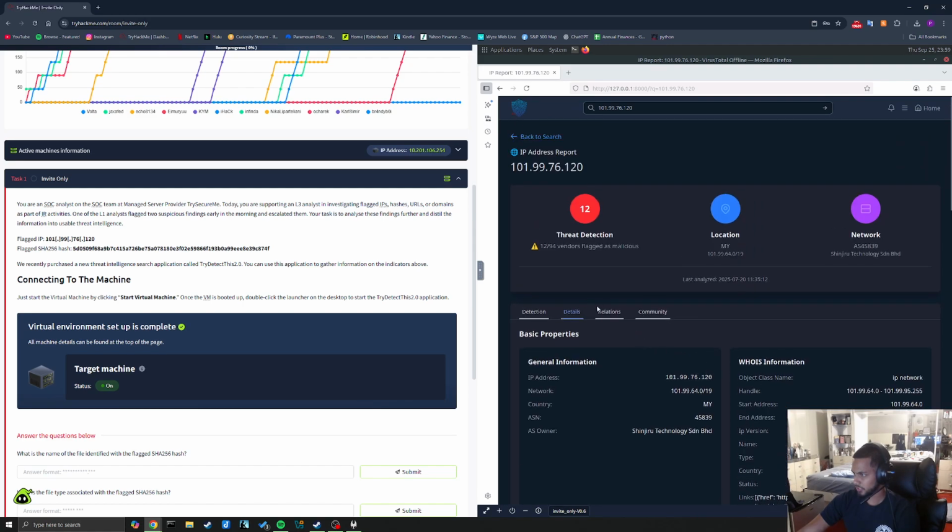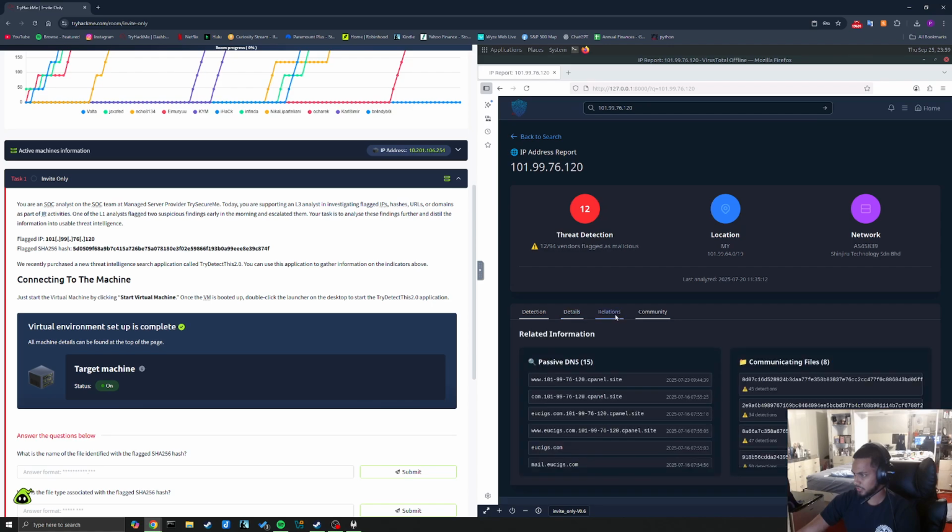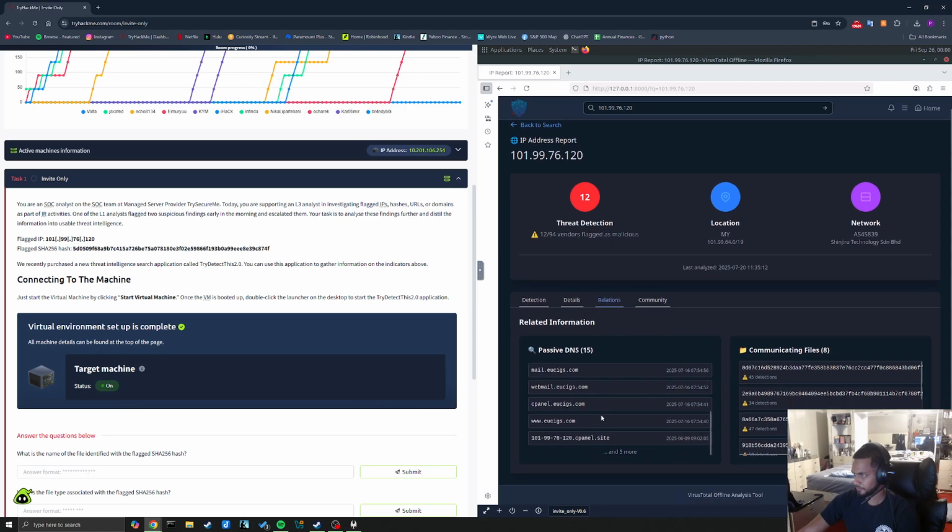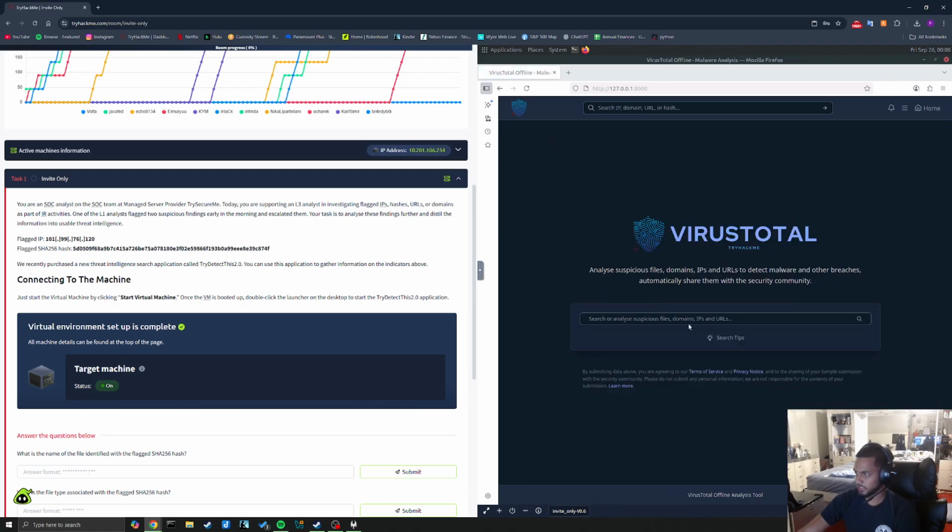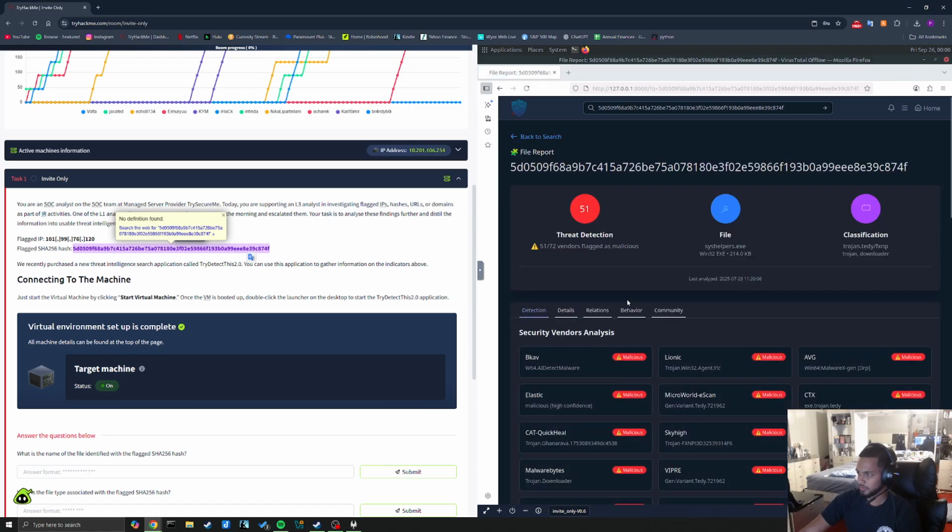Not too sure what this is yet. DNS EU6.com. Maybe I could put this hash in. I wonder if I could put this hash in. Ooh, okay. syshelpers.exe as a Trojan.